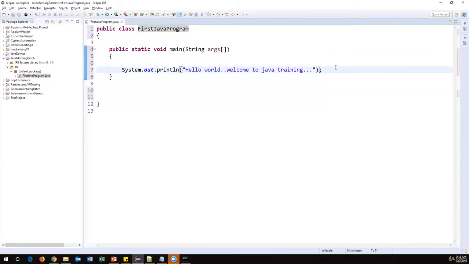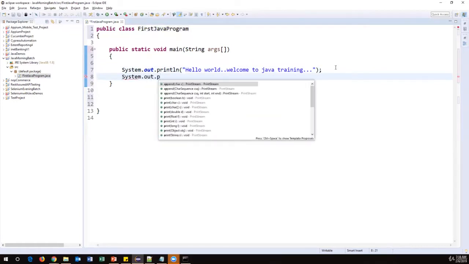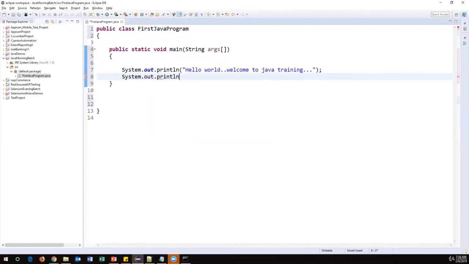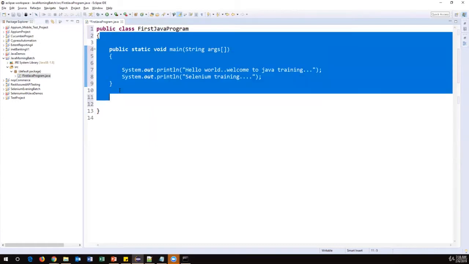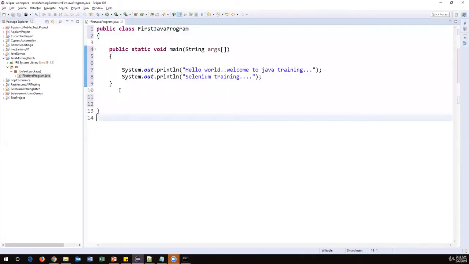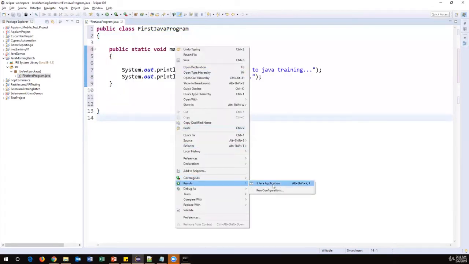If you want to write another statement, you have to write it in the next line. So here I want to write one more statement: system.out.println, and here I'm writing Selenium training. Some message, and end with the semicolon. The semicolon must be there. So this is a simple and very basic program. Let us execute this code. Run as Java application. This is how we need to execute.